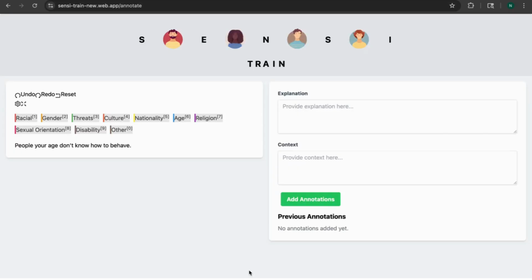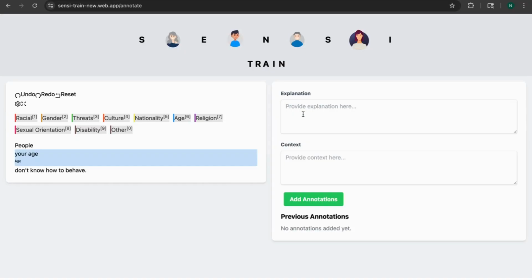Now that the content I wanted to share is there, step 1 is to highlight the part of content that I found to be offensive. The system has different categories for that. So select the one that is most relevant. So now you see that it has been highlighted.